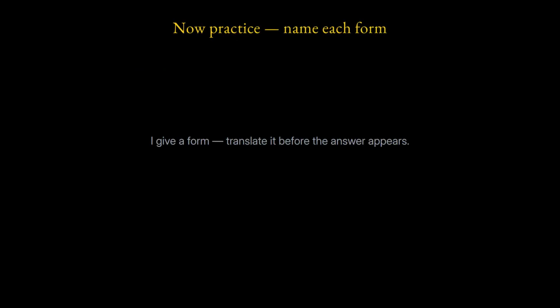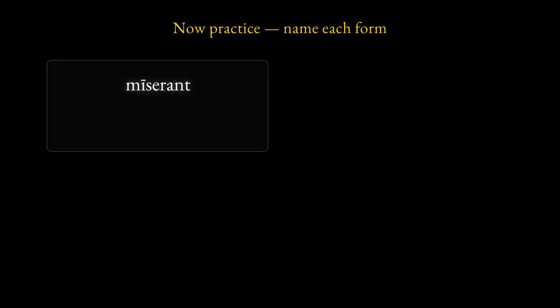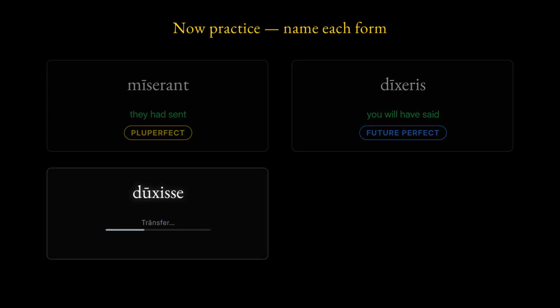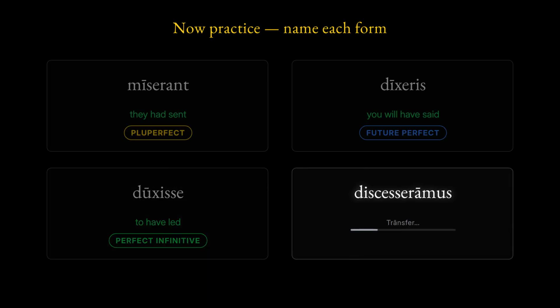Now practice. I give a form, translate it before the answer appears. First, miserant. They had sent, a pluperfect. Dixeris. You will have said, a future perfect. Duxisse. To have led, a perfect infinitive. Discesseramus. We had departed. One more pluperfect.